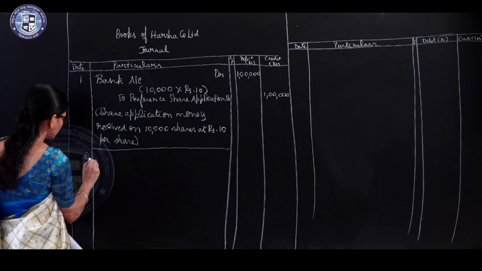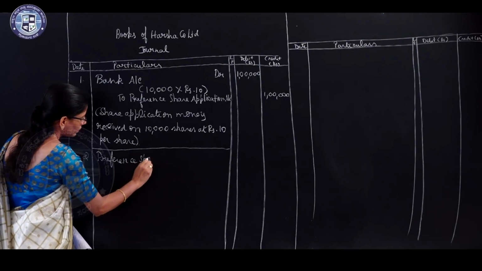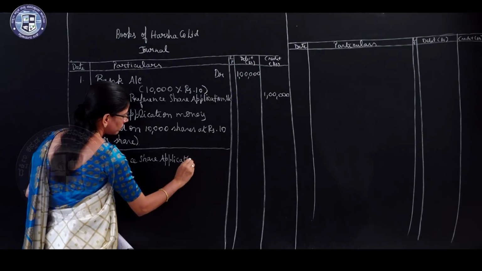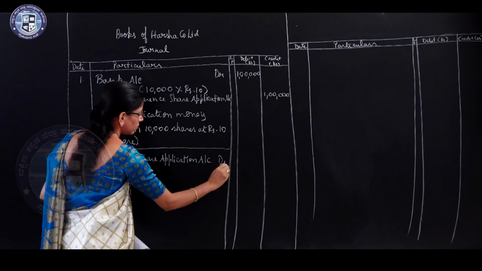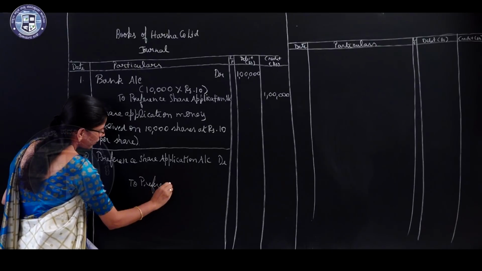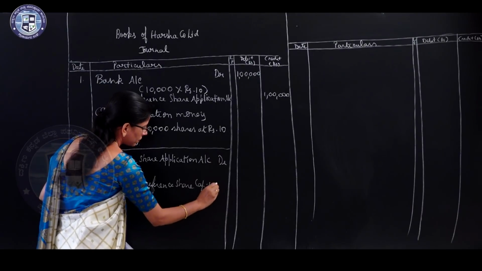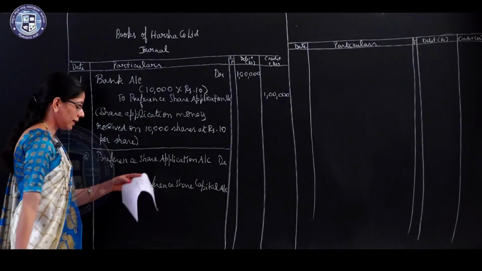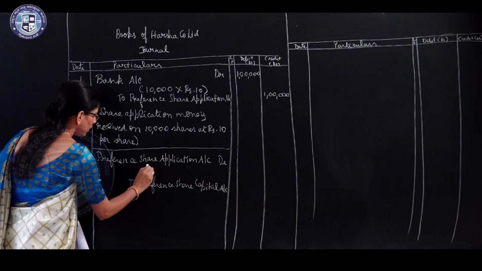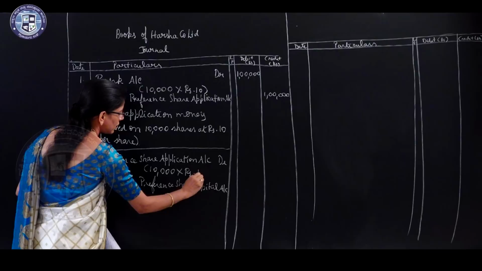Number 2, preference share application account debtor to preference share capital account. Here same value we are transferring, that is 10,000 into rupees 10.